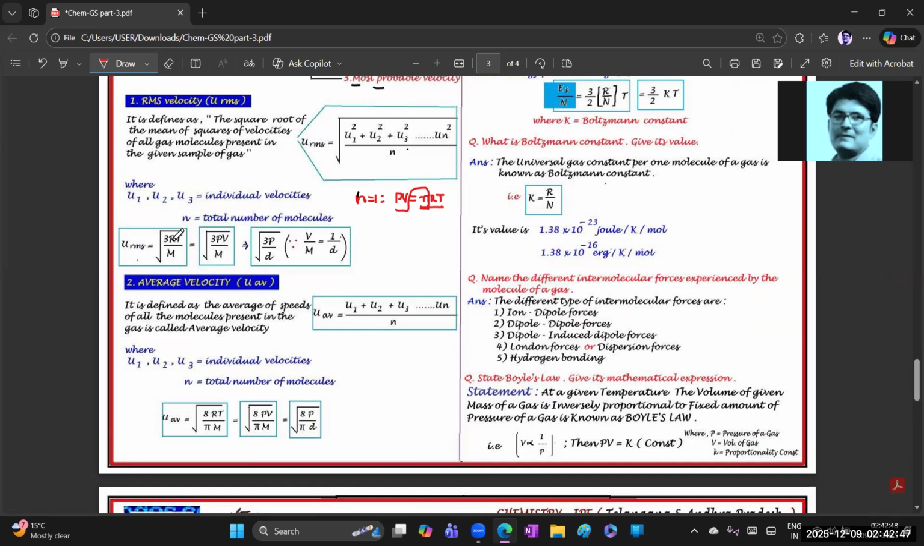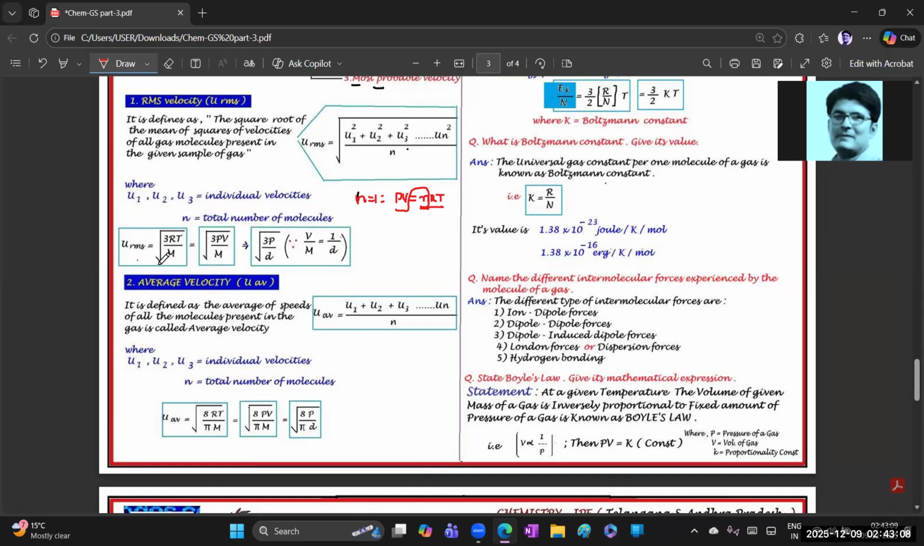So instead of RT for n moles of a gas, instead of RT we can write PV. Remaining is the same. So URMS is equal to under root of 3RT by M. This is the value you need to write down. And the simplification of how to get that 3, from the IIT point of view there is no need, but you had better remember it.